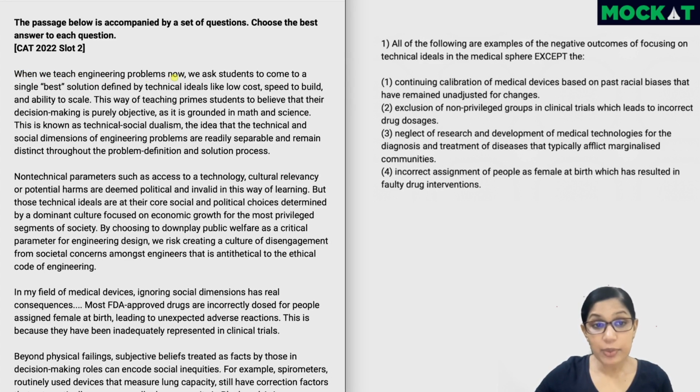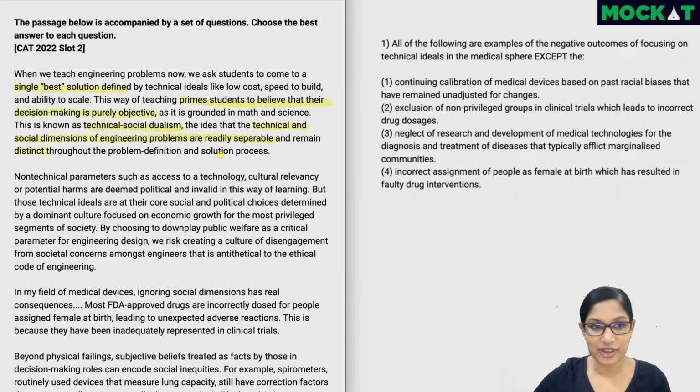When we teach engineering problems now, we ask students to come to a single best solution defined by technical ideals like low cost, speed to build, and the ability to scale. This way of teaching primes students to believe that their decision making is purely objective, as it is grounded in math and science. This is known as technical social dualism, the idea that the technical and social dimensions of engineering problems are readily separable. So technical and social dimensions of engineering can be separated and remain distinct throughout the problem definition and solving process.